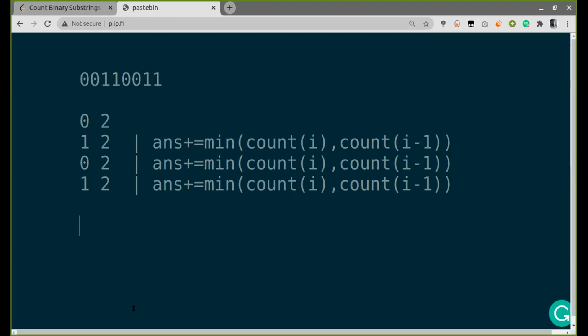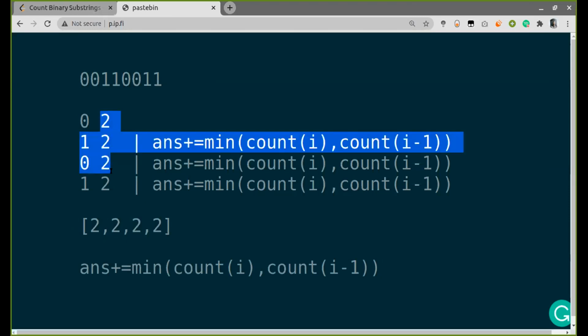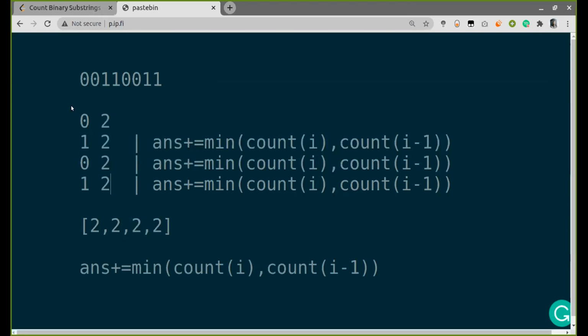So what I can do is the continuous count of zeros is 2, continuous count of 1 is 2, then again the continuous count of 0 is 2. So I can just use this vector as well, and again this process I can start from the first index. It makes sense because they are always alternating between 0 and 1. So here we could reduce some of the space which was used in the previous approach.